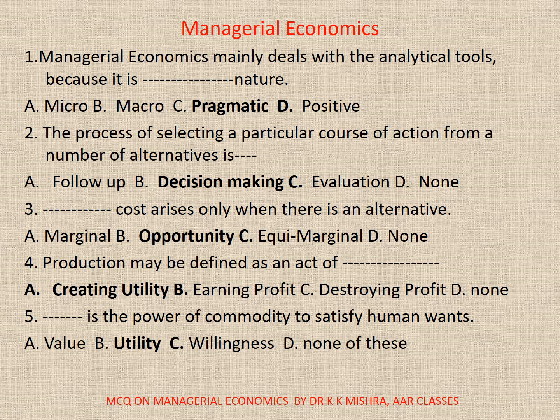Opportunity. 4. Production may be defined as an act of dash. A. Creating utility, B. Earning profit, C. Destroying profit, D. None. The correct option is A, creating utility. 5. Dash is the power of commodity to satisfy human wants. A. Value, B. Utility, C. Willingness, D. None. The correct option is B.